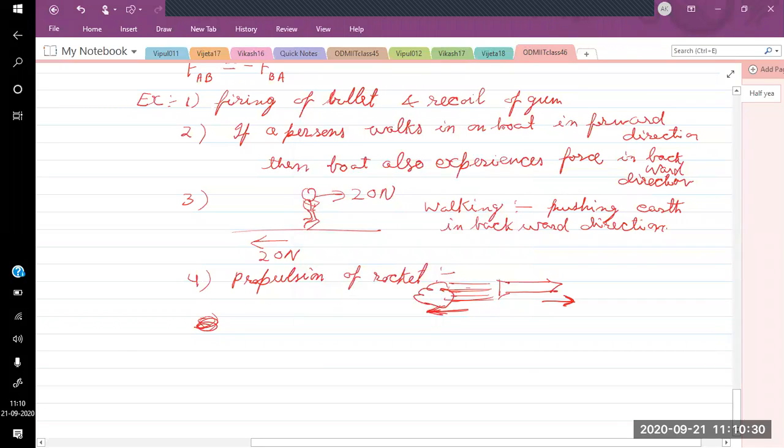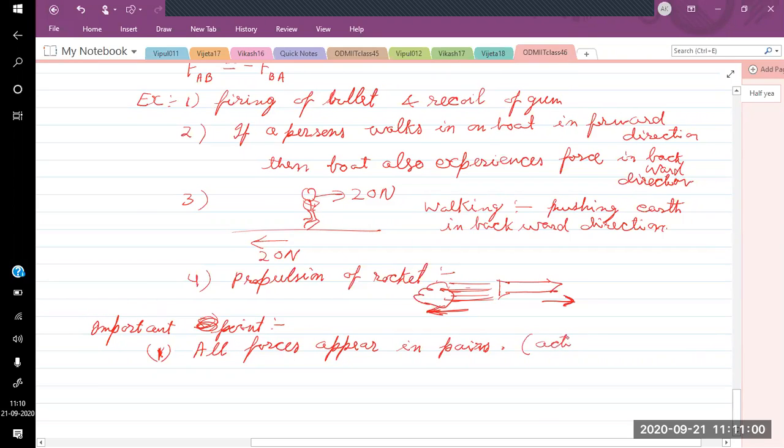So the important points. All the forces appear in pairs. One is called action and the other one is called reaction.